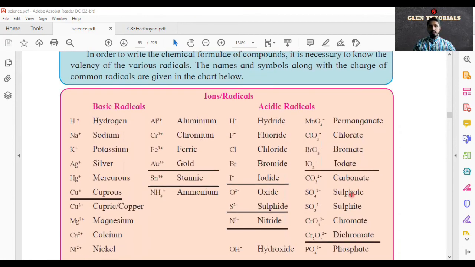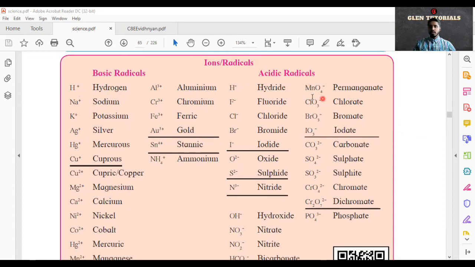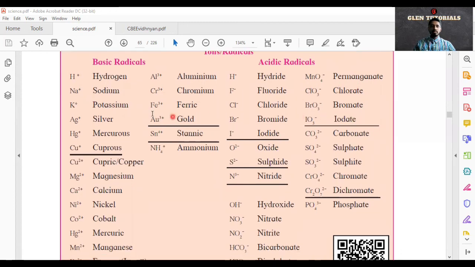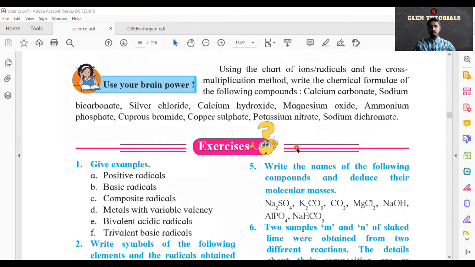Okay. So ions and radicals. Some examples are given to you of hydrogen basic radical. There are some acidic radicals. Now H plus is hydrogen. Hydride is H minus. That is called an acidic radical. MnO4 permanganate. Potassium permanganate is there. Potassium K plus. Iron is called ferrum. And in the molecular formula, ferric, if it is 3 plus then ferric, F minus is fluoride. So in the same way all these details are given to you. It is better if you all memorize this, it will be good.